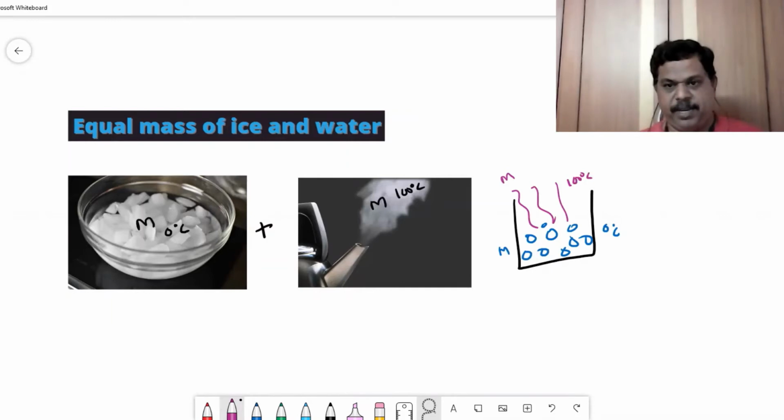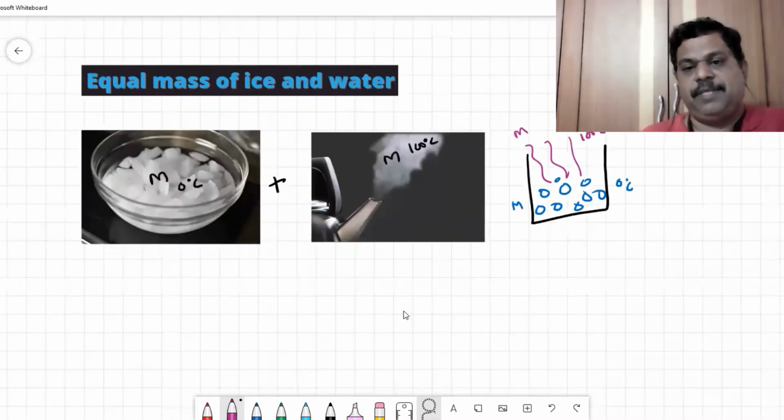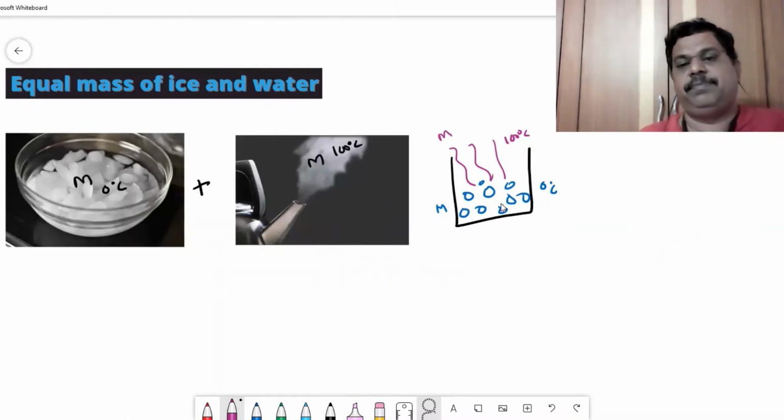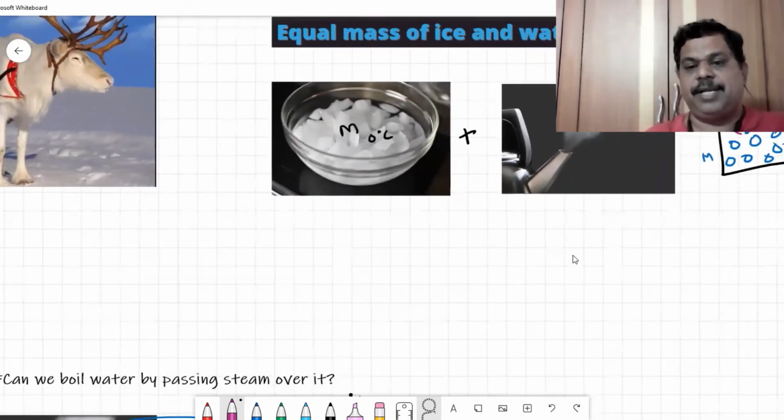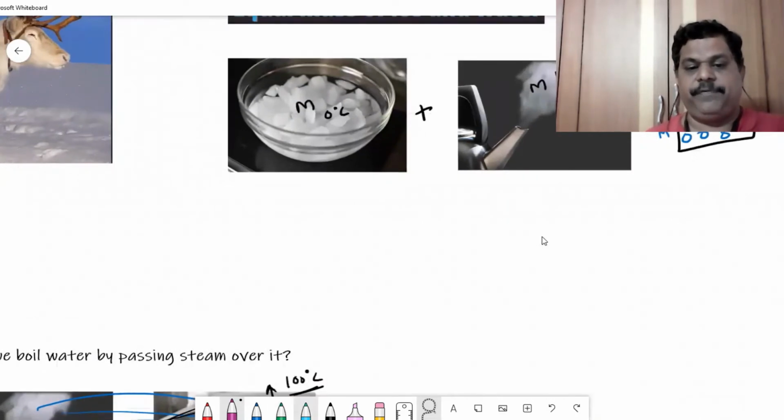Now, whenever we add steam to ice, the ice will absorb energy from the steam and the ice will melt. At the same time, since the steam is losing energy, the steam will condense to water. Now the question is, because of the steam, will all the ice melt? Or because of the ice, will all the steam condense? Let us understand. Suppose all the steam condenses to water, let us find out how much energy it will lose.